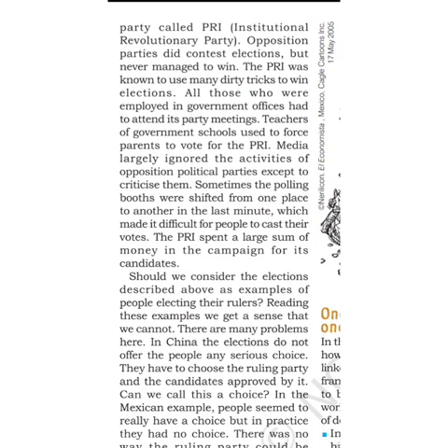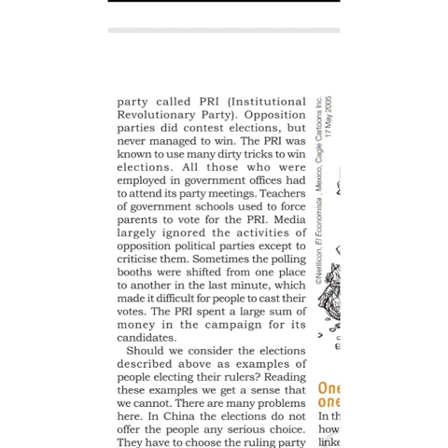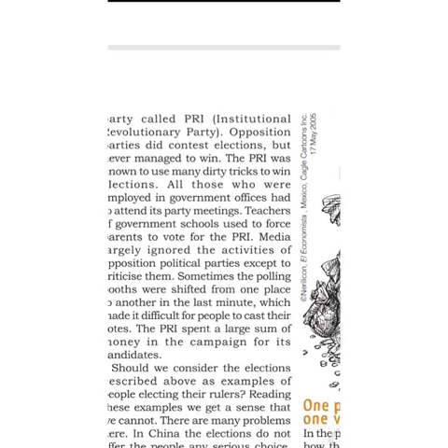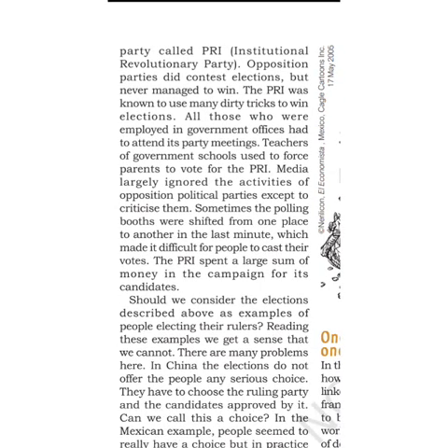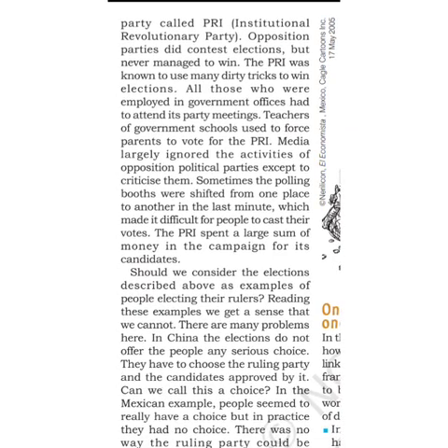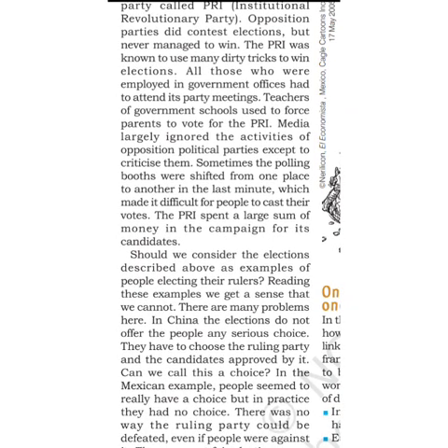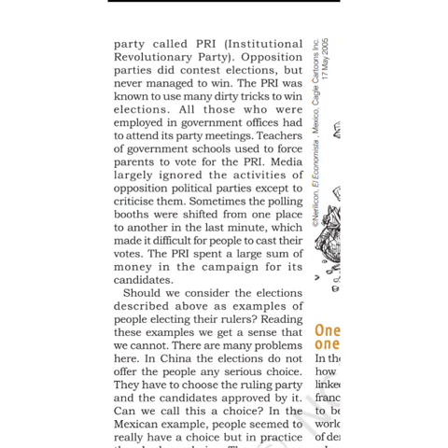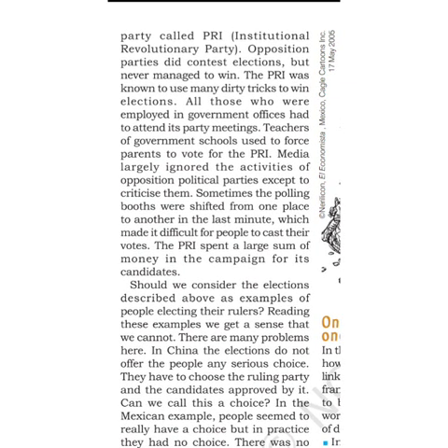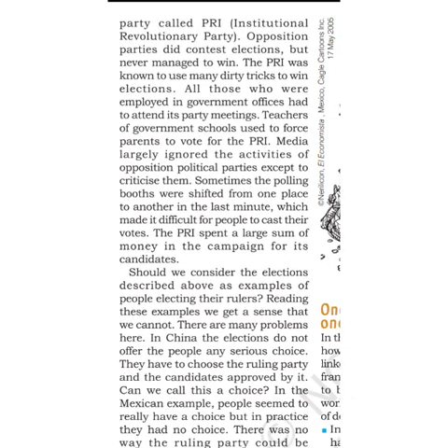They spent a large sum of money in the campaign for their candidates, and even those employed in government offices and schools were pressurized by the PRI, so they could vote only for the PRI party.